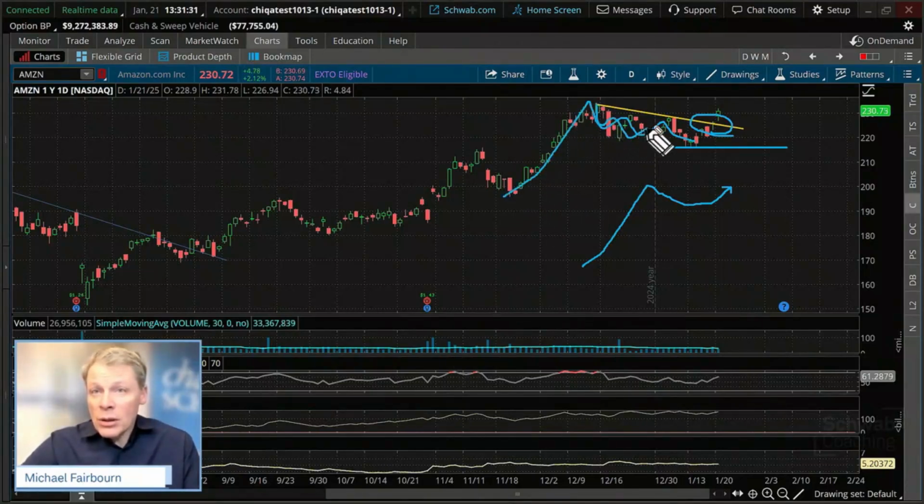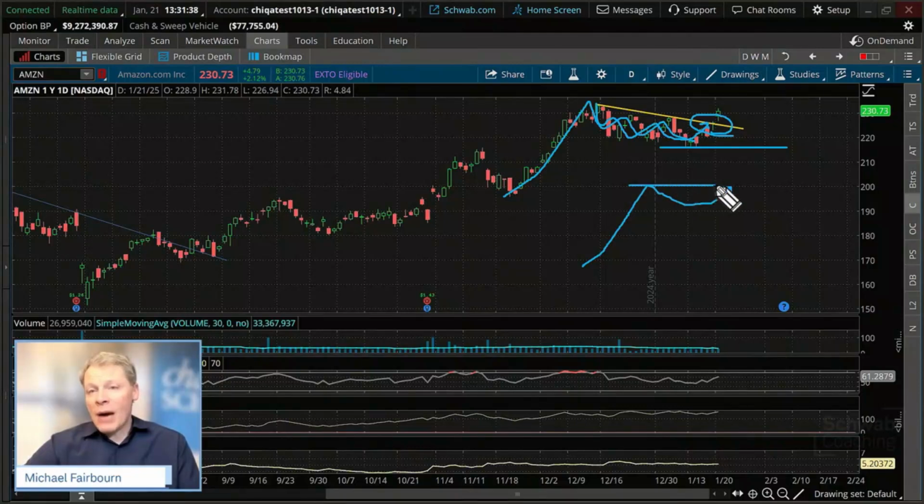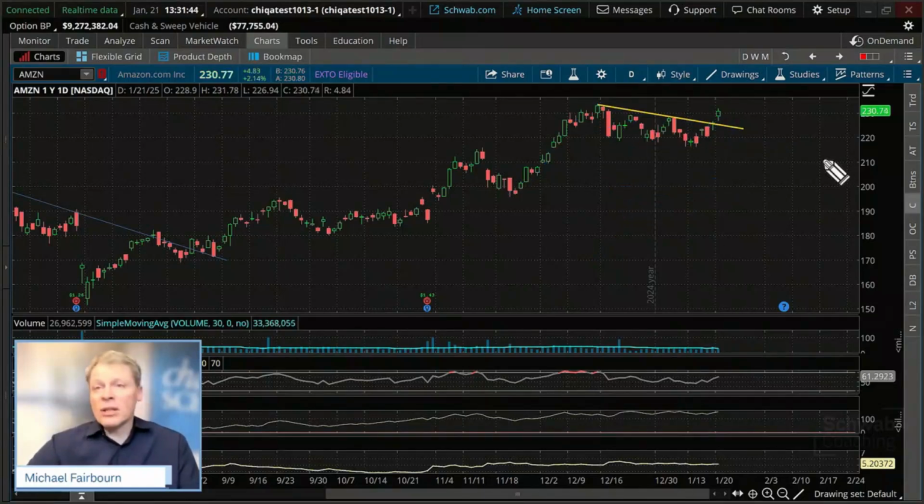See the sideways? There we go. We actually broke up above this now, but my gosh, we're already at resistance. We're so close. I mean, what are we, a point away? I think we actually bounced off resistance earlier today. Like there's the high.